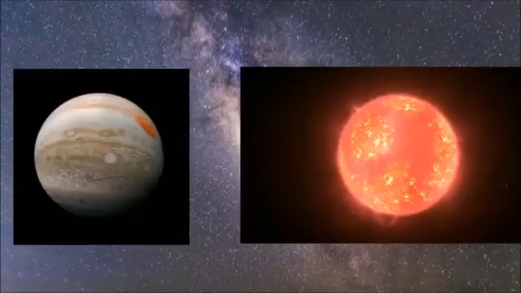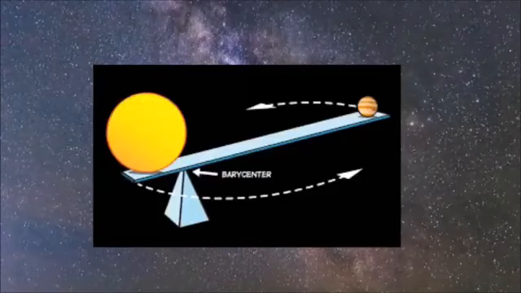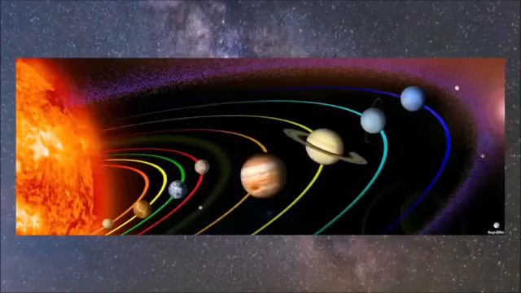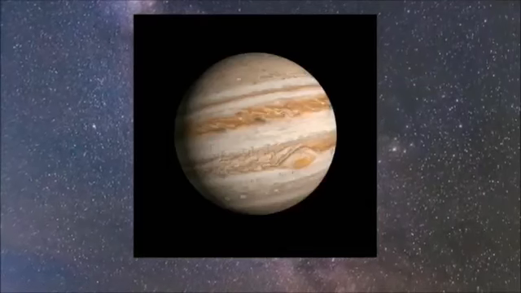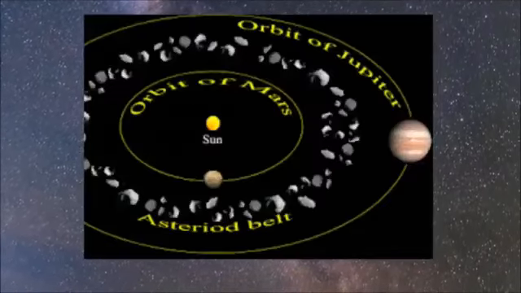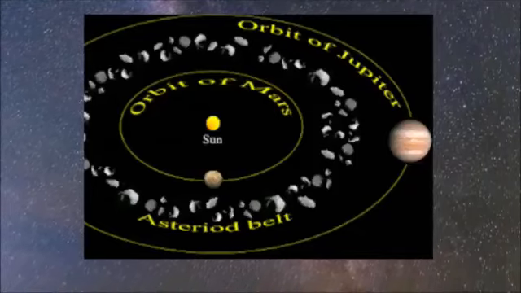In our solar system, only the barycenter of Jupiter and Sun is outside the Sun's surface. Other planets' barycenter is inside the Sun. The barycenter of Jupiter is outside the Sun because it is the largest planet and orbits the Sun at a